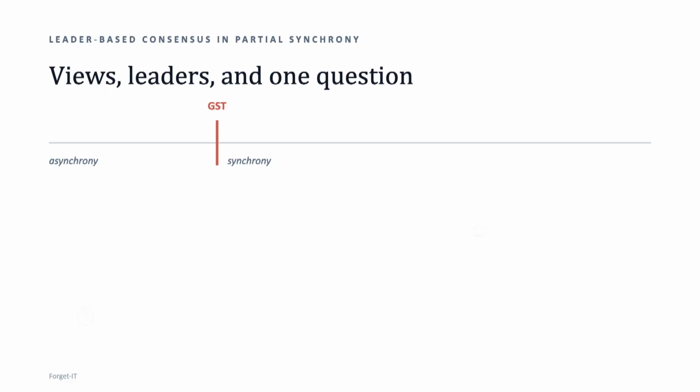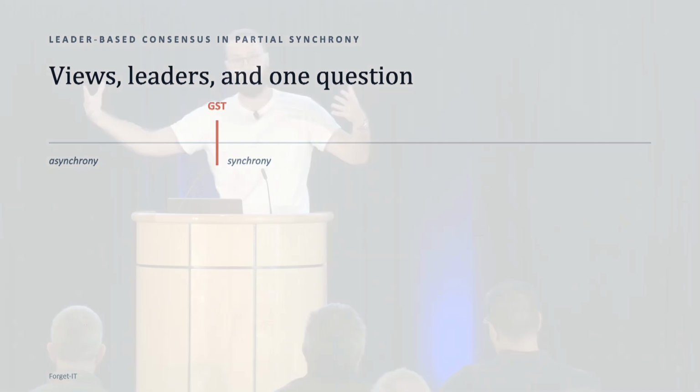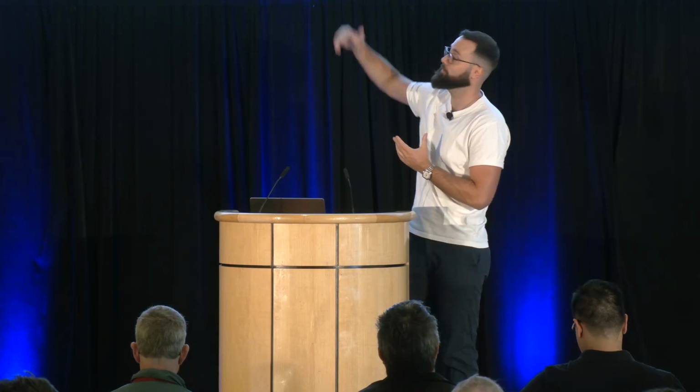Now, how do we usually solve the Byzantine agreement problem in partial synchrony? Ling already covered this today. We usually rely on so-called leader-based protocols, where these protocols operate in views. Each view has its own leader, and the idea, on a very high level, is that if that leader is correct and the network is synchronous, that leader will drive the entire system towards decision. So we will have some view V at some point, and if view V comes after GST and the leader is correct, we will decide. Otherwise, we will simply try again.